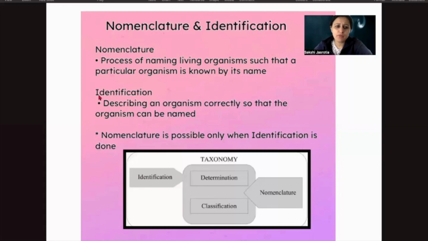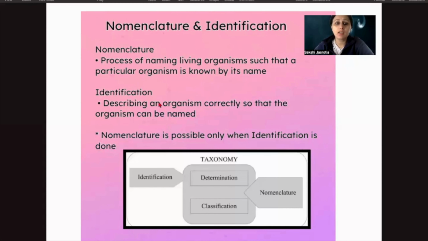So that is why, before nomenclature, before giving a name to an organism, the identification is done. Okay, let's take an example of the elephant only. If someone says that there is an animal who lives in a forest and lives in a herd, is it a specific identification of that animal? It could be any. It could be the deer also. It could be the elephants also, or it could be the wild buffaloes as well, right?